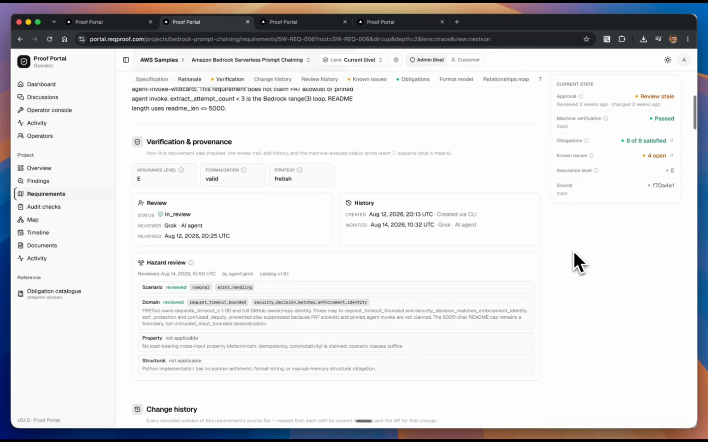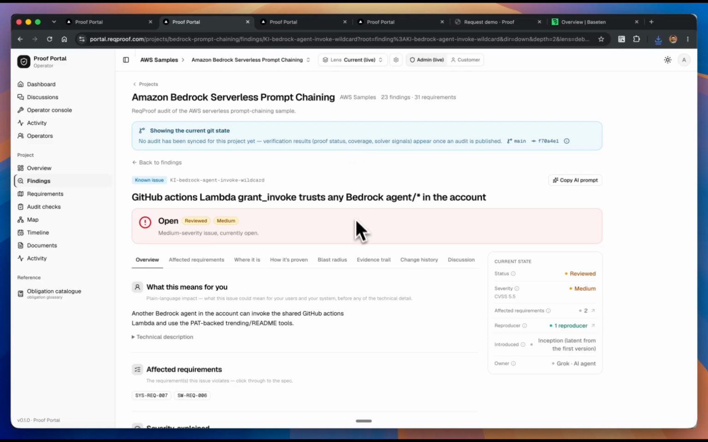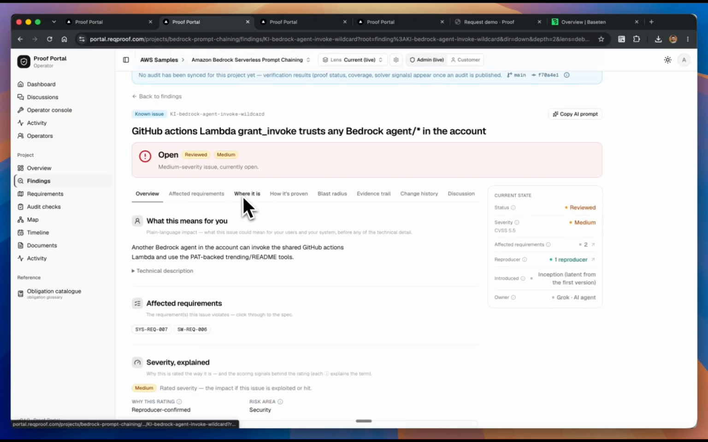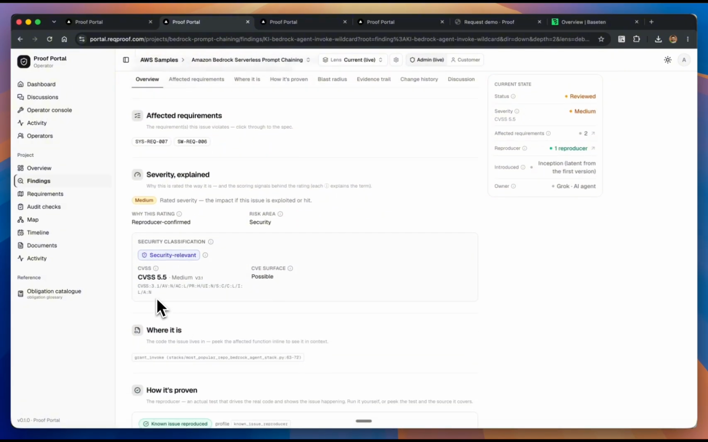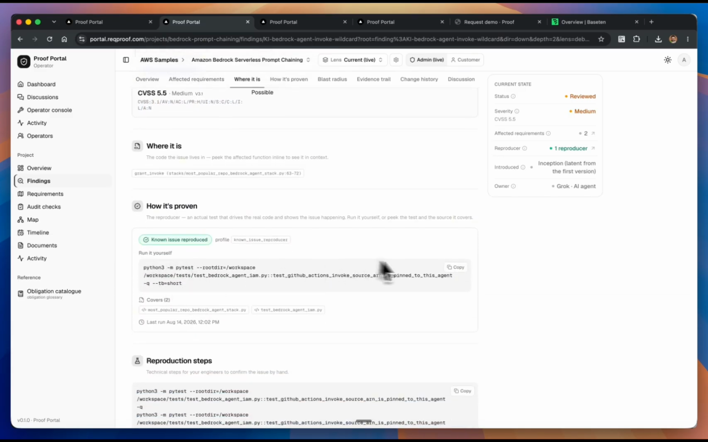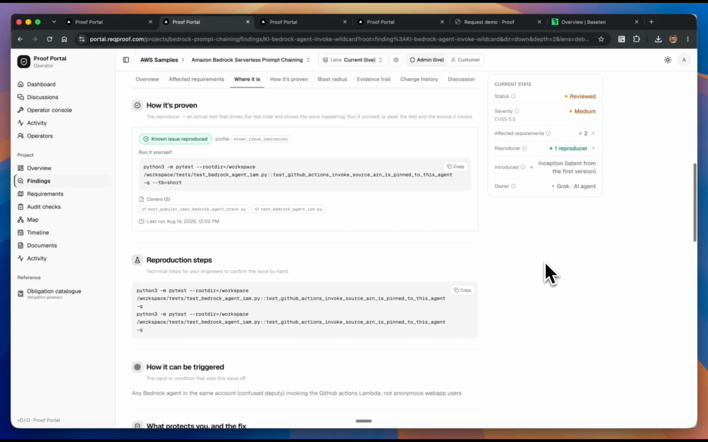Now let's open one of the known issues found by Proof. Now let's look at a problem that has not been fixed yet. In Proof, that remains an issue. It is connected to the requirement it violates, the component, the hazard, the relevant code, and an executable reproducer. Proof does not hand the engineer another comment saying the code looks suspicious. It gives us a command that fails on the affected code. The issue is real before anyone starts fixing it.